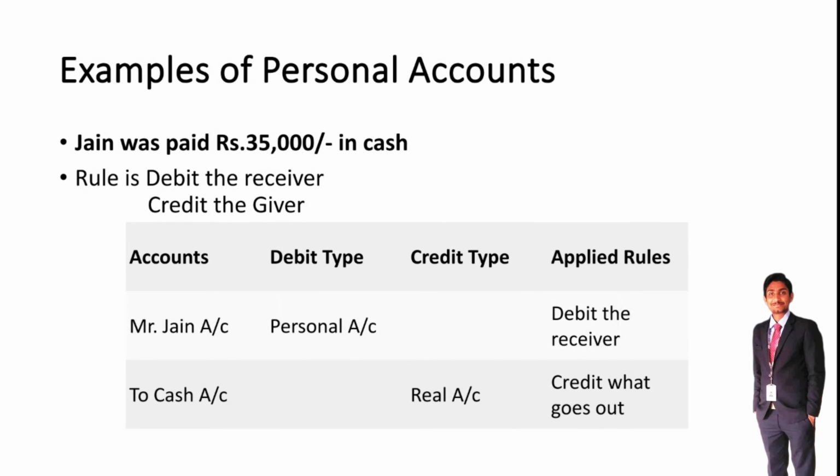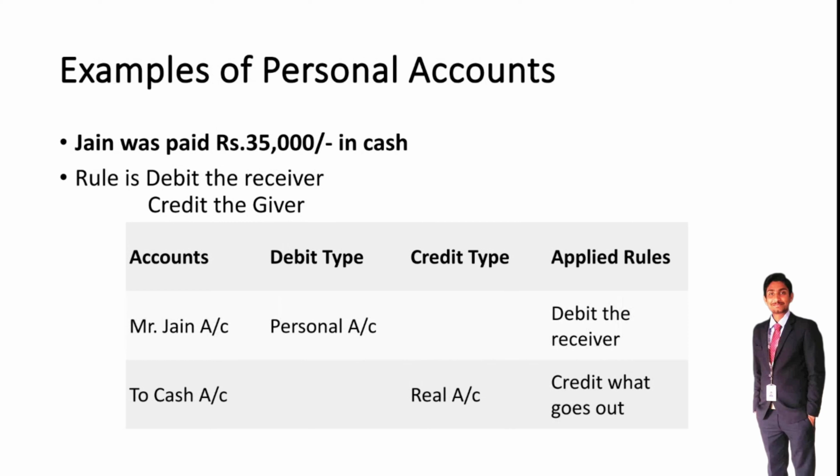So we will see an example of personal account. Jane was paid 35,000 rupees in cash. The rule of personal account is debit the receiver and credit the giver.